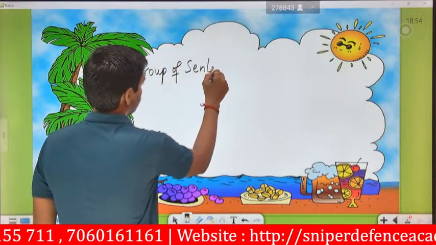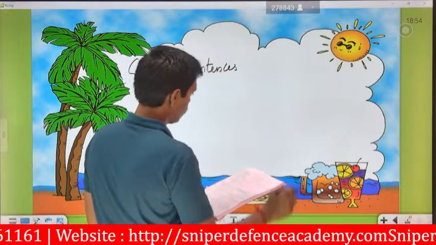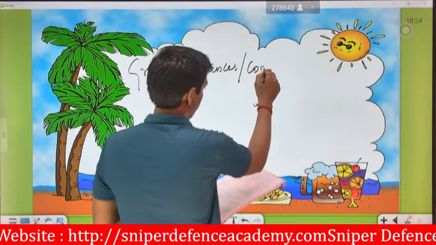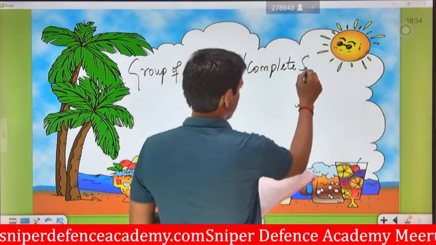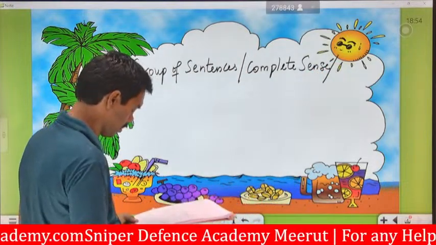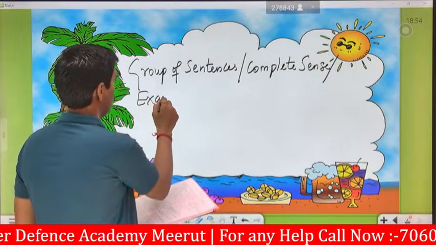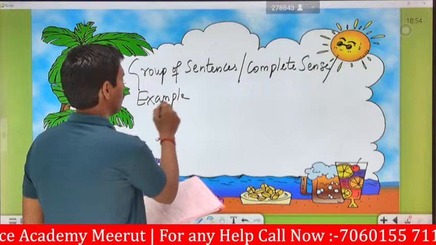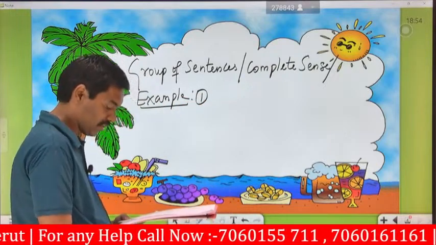group of sentences in terms of complete sense, we are going to see. So what are the examples we are going to see? We are going to see two examples. There are two examples available. We will see one by one. The first example is said to be